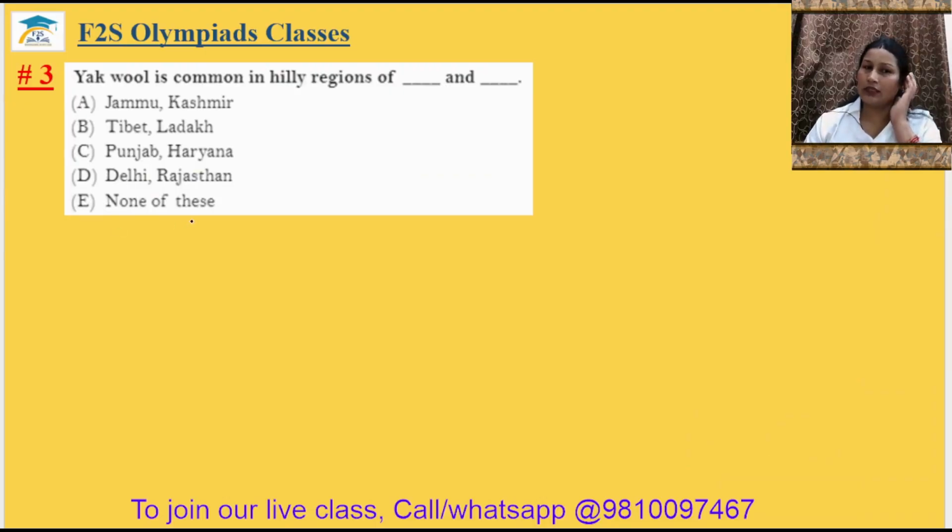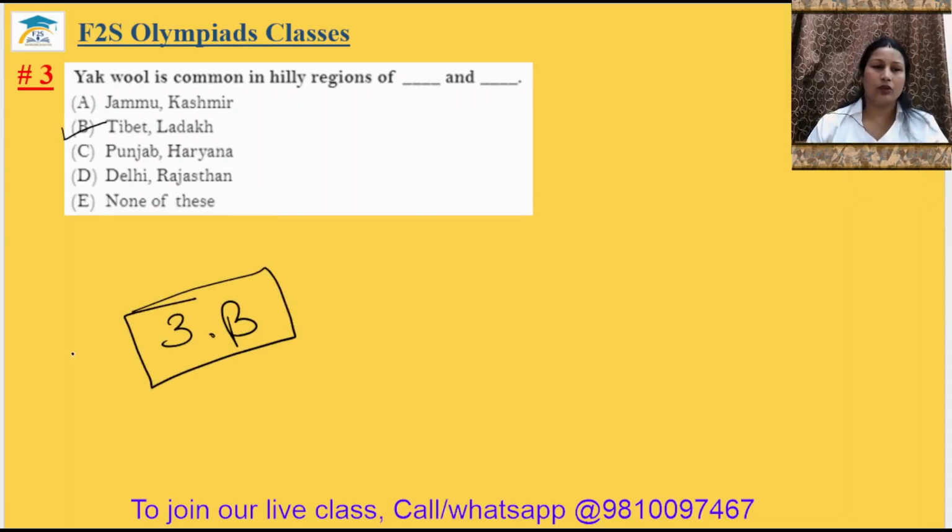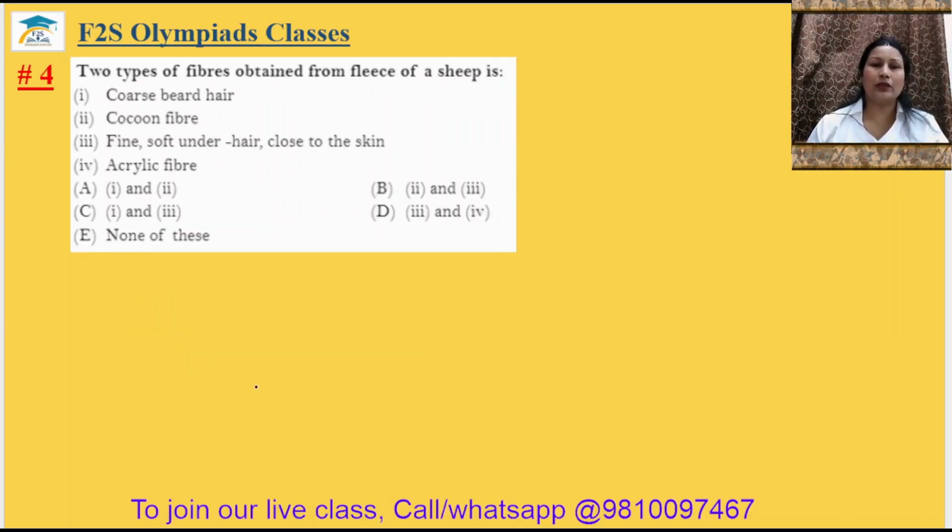Question number 3. Yak wool is common in hilly region of dash and dash in Tibet and Ladakh. Okay, the third answer will be option B. Question number 4. Two types of fiber obtained from flesh of a sheep is. So, coarse beard hair, yes.